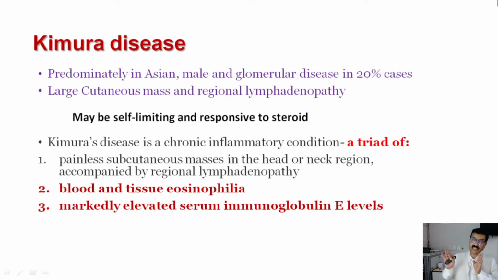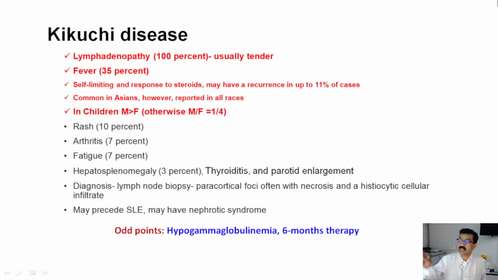Another important differential diagnosis that comes to mind is Kikuchi disease. Here lymphadenopathy is seen in 100% of patients, usually tender, but this patient has non-tender lymph nodes. Fever is seen in 35% of patients. Self-limiting course, responds to steroid, but may have recurrence in up to 11%.